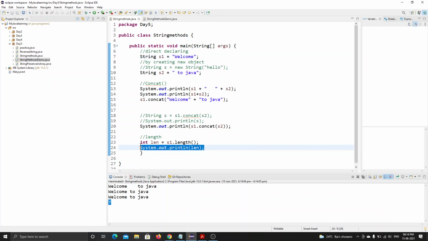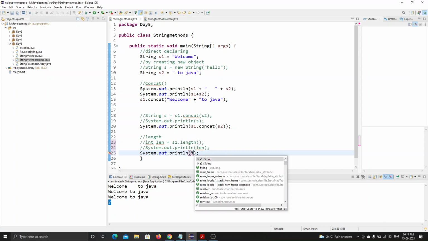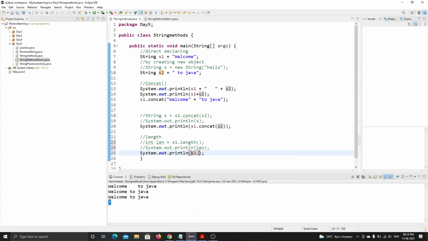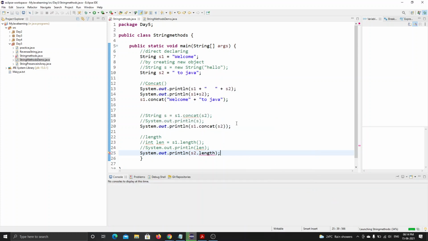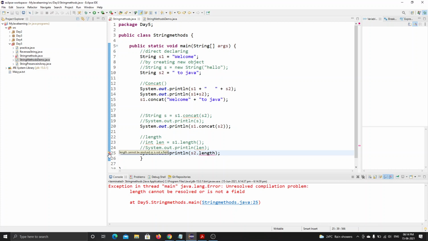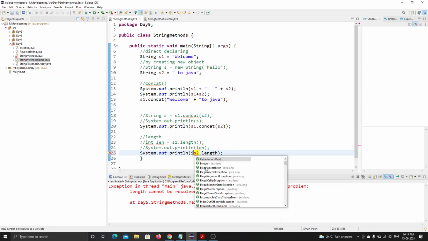What happens if I directly declare it? Let me find the s2 length. See, I will be finding s2 length now. Sorry, some error is there. Sir, parenthesis after length. Yeah.